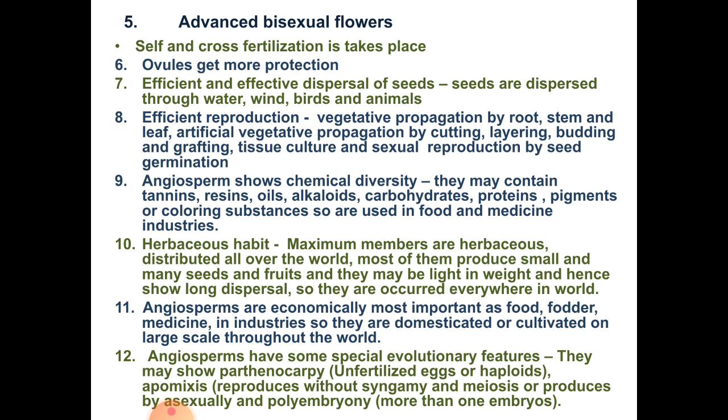Next point is angiosperms have some special evolutionary features. They may show parthenocarpy, that is fruits are formed without fertilization, without seed formation, that is seedless fruits. Then they may show apomixis, that is they reproduce asexually, sexual reproduction is absent, without syngamy and meiosis. And they may show polyembryony, that is more than one embryo is present in angiosperms.